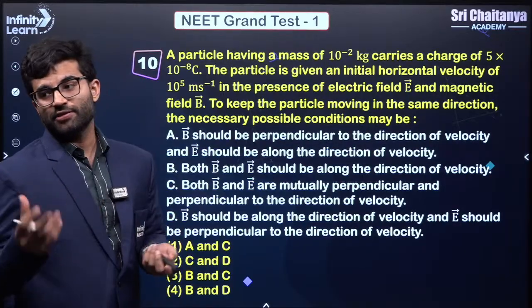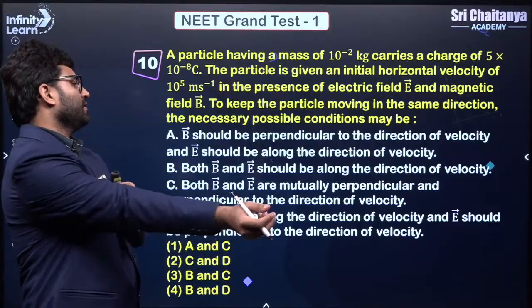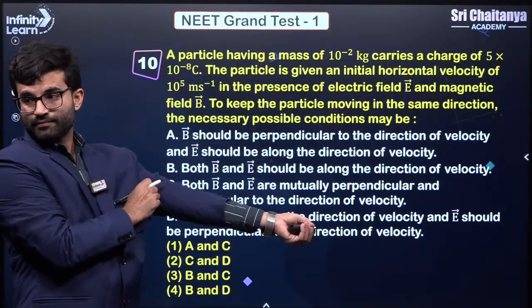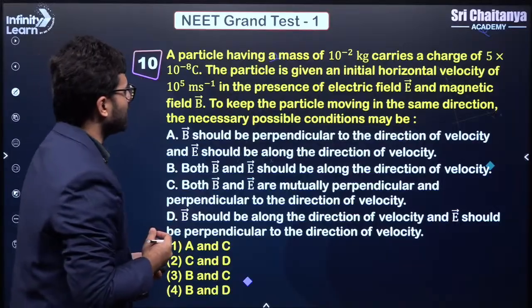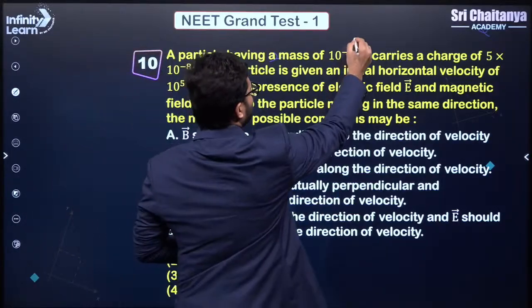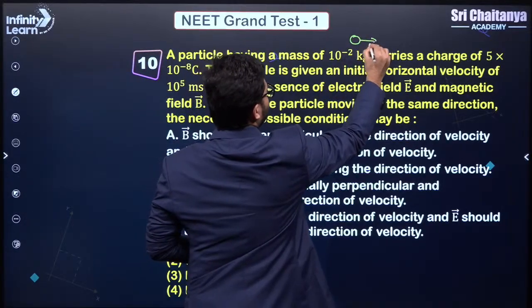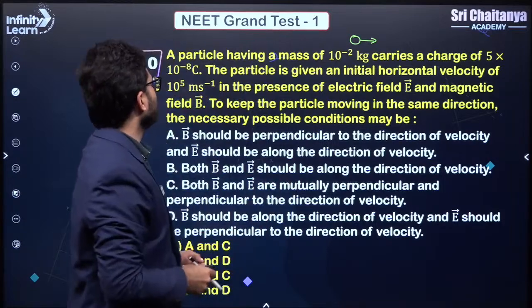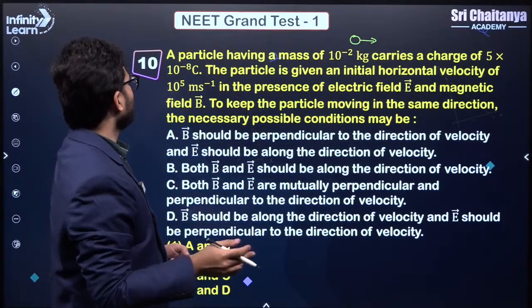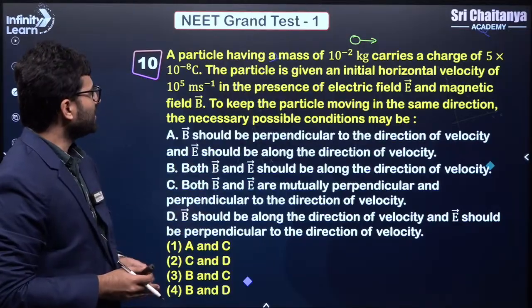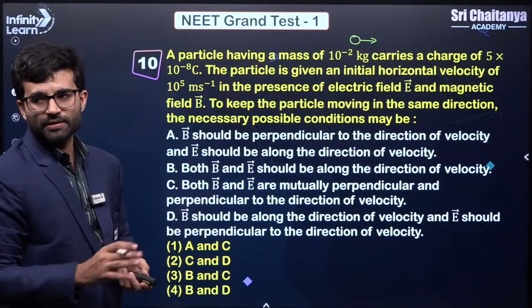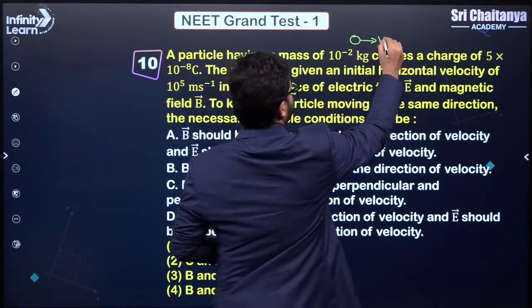So let us first try to visualize what the question is saying. We have a particle, let's say it is moving with some velocity, 10 to the power 5 meter per second. Since the options do not ask for any calculation, I am not writing the velocity, but this is the direction of velocity.